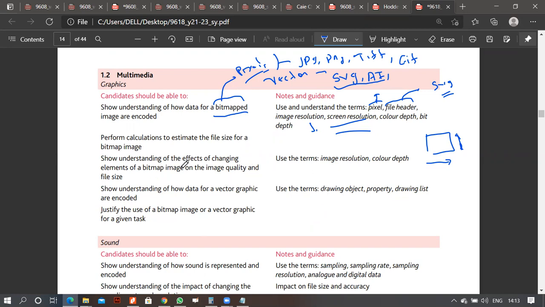Show the understanding of the effect of changing elements of a bitmap image on image quality. We discussed that. Show the understanding of how data for vector graphics are encoded. I'll just talk about this. Justify the use of bitmap images or vector-based images for a given task.